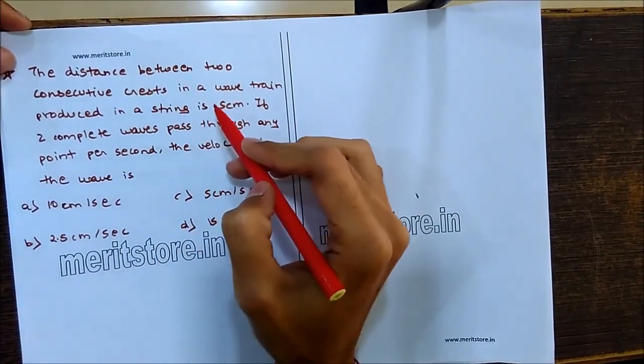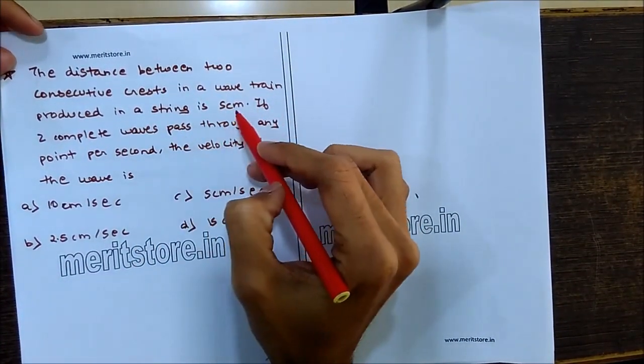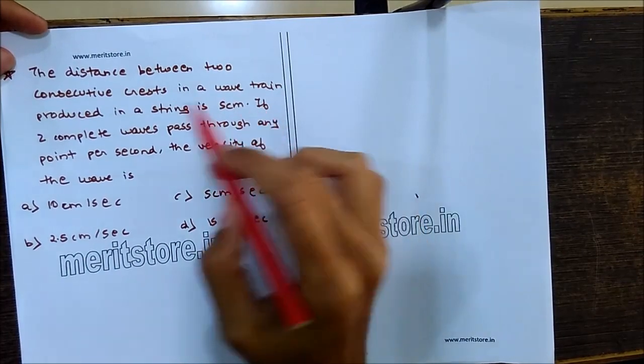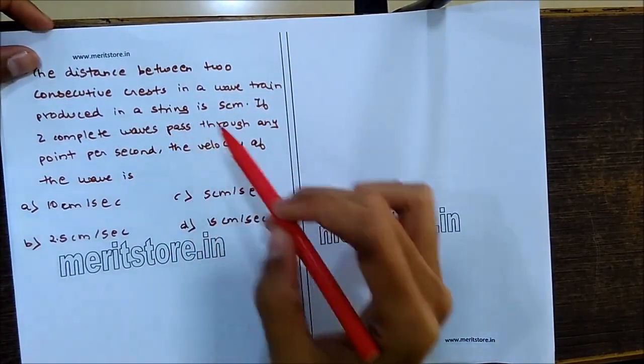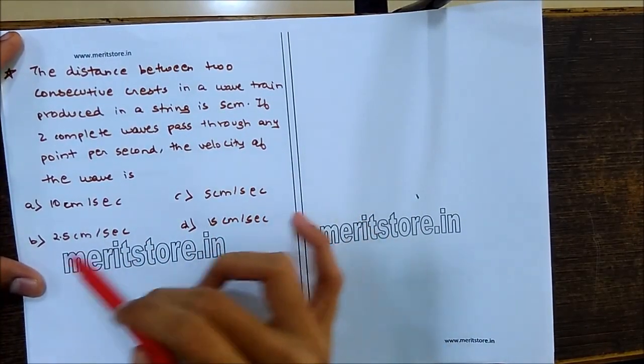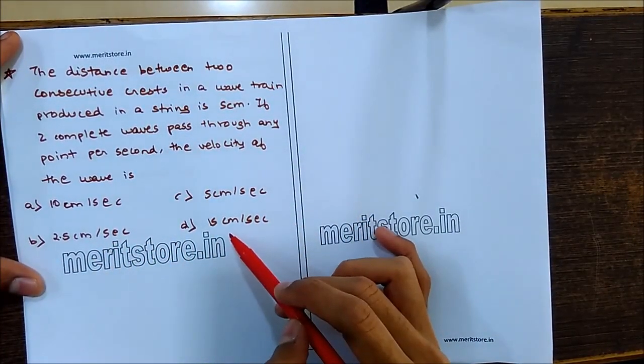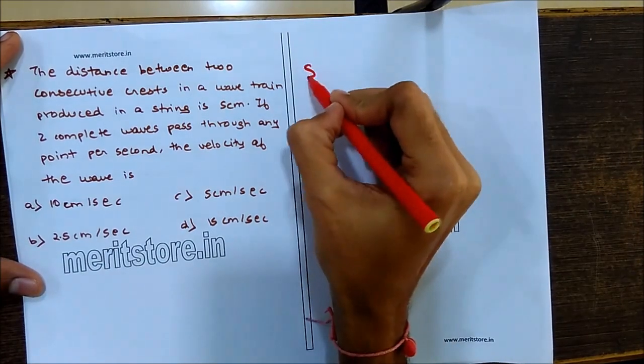The distance between two consecutive crests in a wave train produced in a string is 5 centimeters. If two complete waves pass through any point per second, the velocity of the wave is 10 centimeters per second, 5 centimeters per second, 2.5 centimeters per second, or 15 centimeters per second.